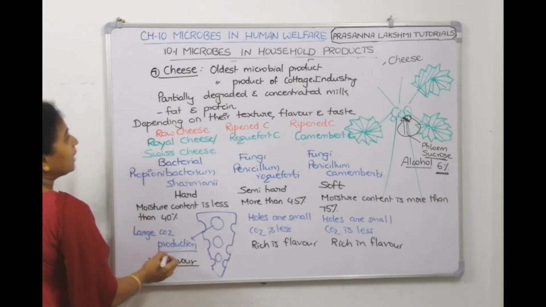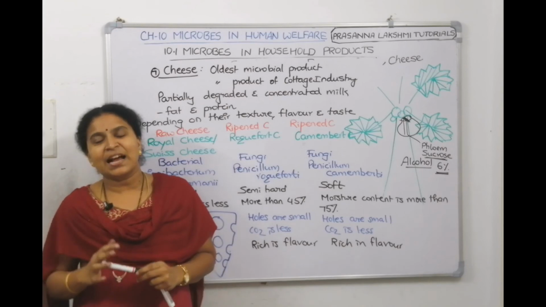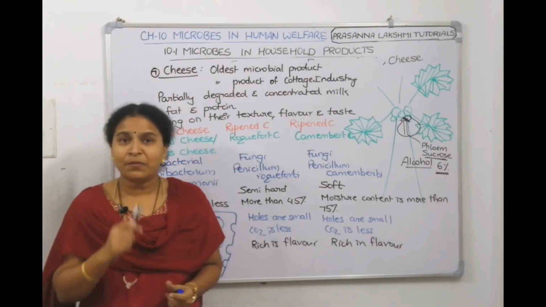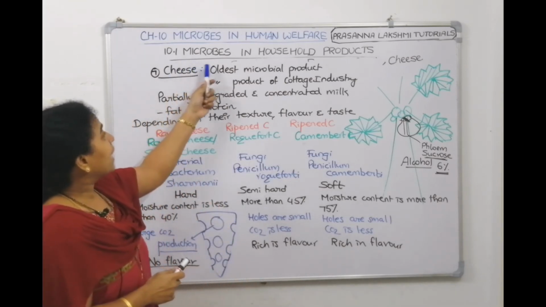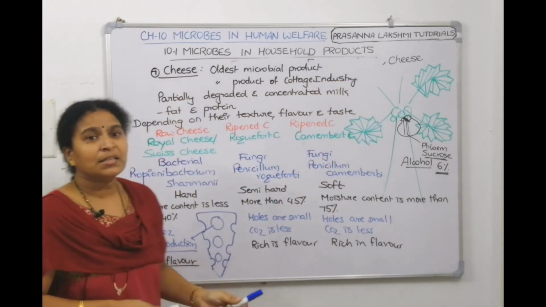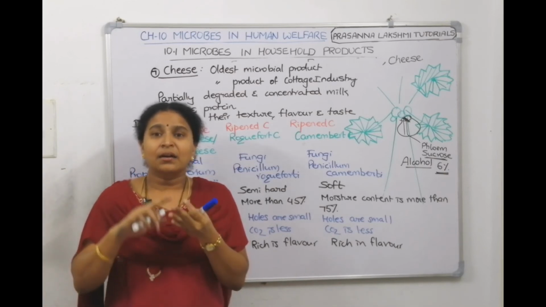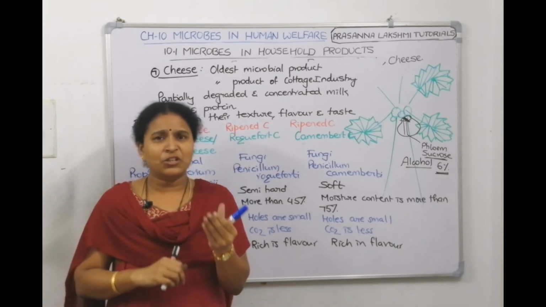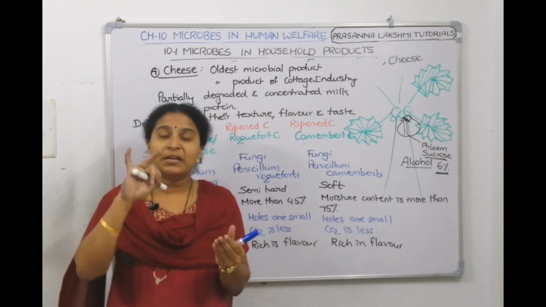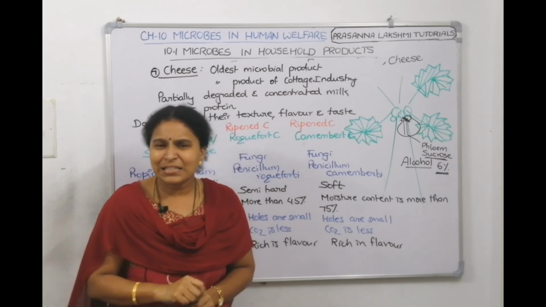So children, I have completed all the products which are there in NCERT related to 10.1: microorganisms in household products. Altogether, we have seen: idli dosa, curd, bread, toddy, fermented fish, fermented soya bean, fermented bamboo and cheese. 8 we saw.